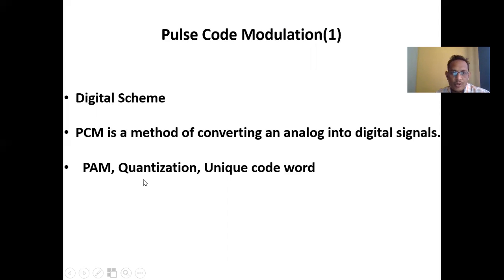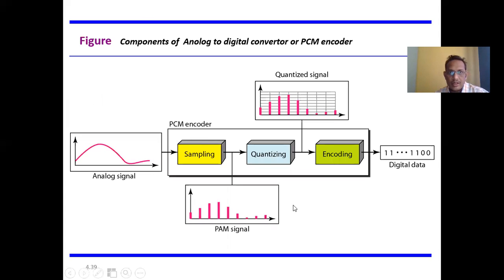The steps are sampling, quantization, and encoding. This is the simple block diagram of the PCM encoder. This is the analog signal, to which you apply three different processes. The sampling process converts this continuous time signal into a discrete time signal.